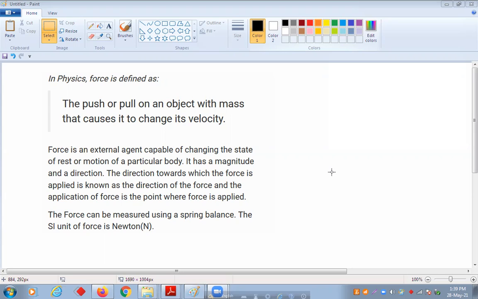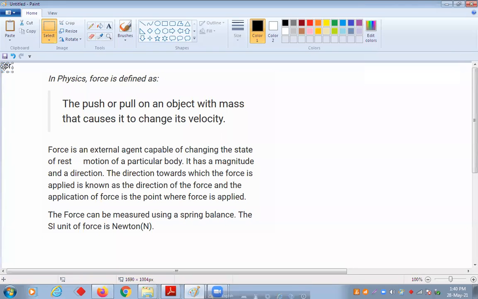And in explanatory form, the force is an external agent that is capable of changing the state of rest or of motion. We have to write this one also: force is an external agent.